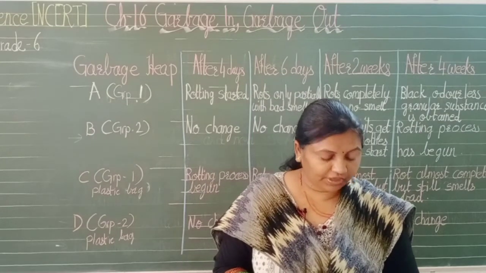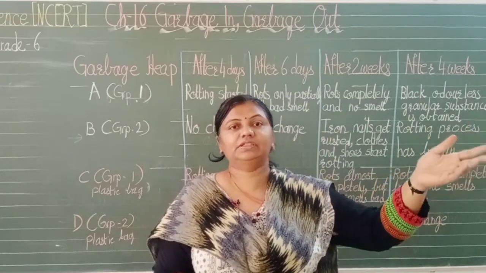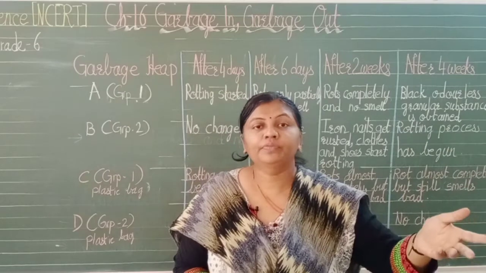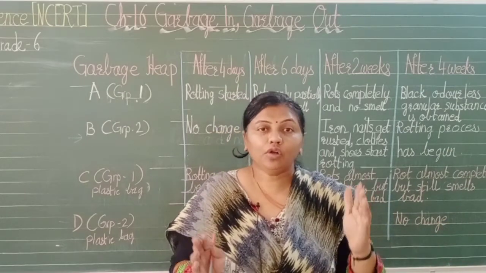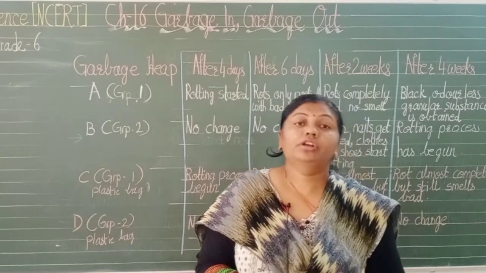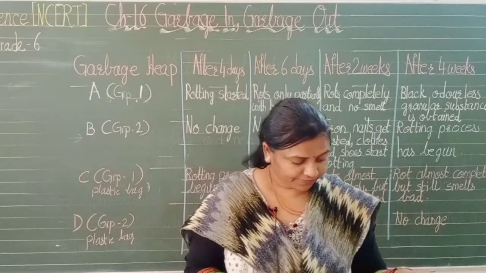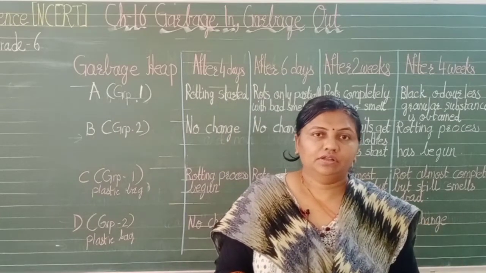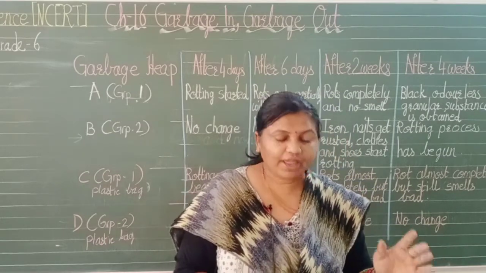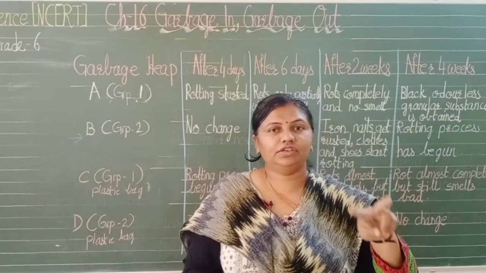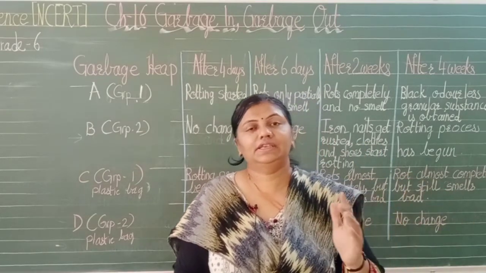Now what you have to do? Two groups are there. One is for the vegetable peels and so on, dry leaves and so on, and other is collecting pieces of cloth, plastic bags and so on. Now again, what you have to do? Divide the contents of each group into 2 parts. Okay, into 2 separate heaps. Means ढगली कर दो, or you can divide in 2 ways. Now label them. One group will be divided into 2 heaps. Label them as A, B, C and D.